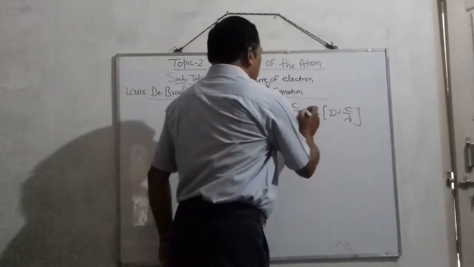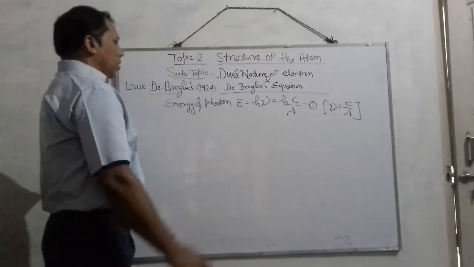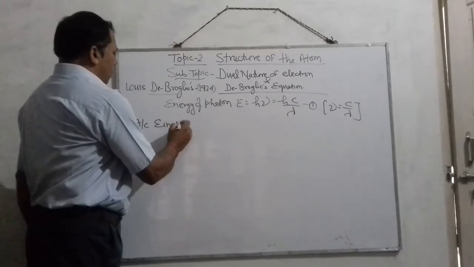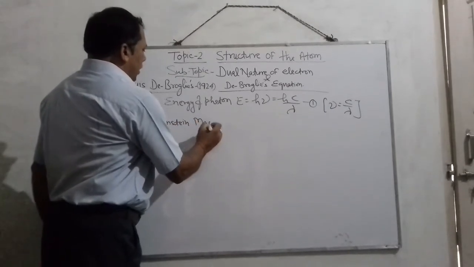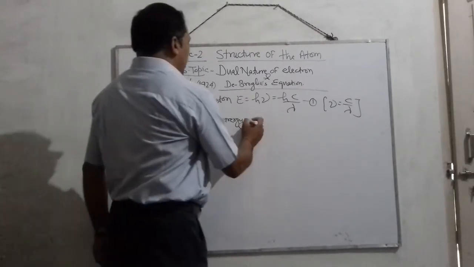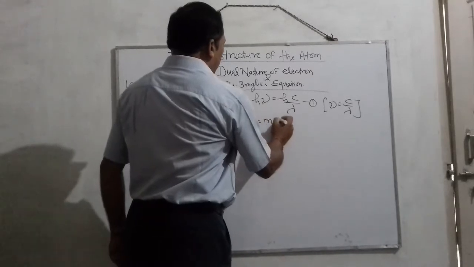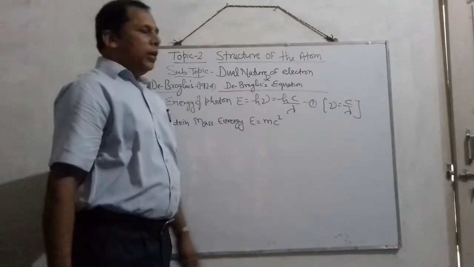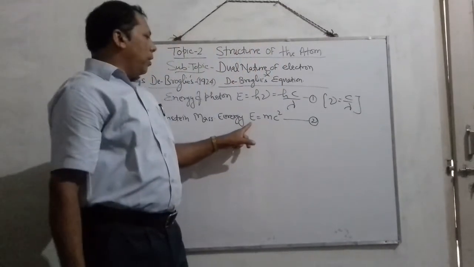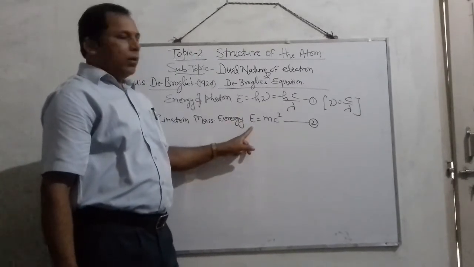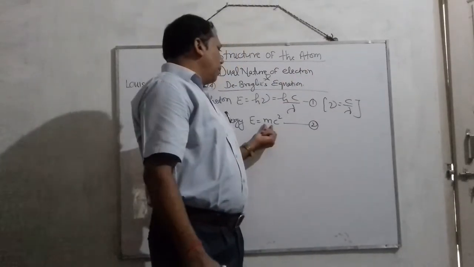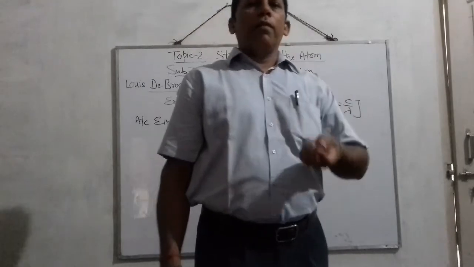Suppose this is the first equation, and according to Einstein's mass energy relationship, energy is given by the formula E equals mc square, where E is the energy of the particle, that is the electron, m is the mass of the particle, and c is the speed of light.